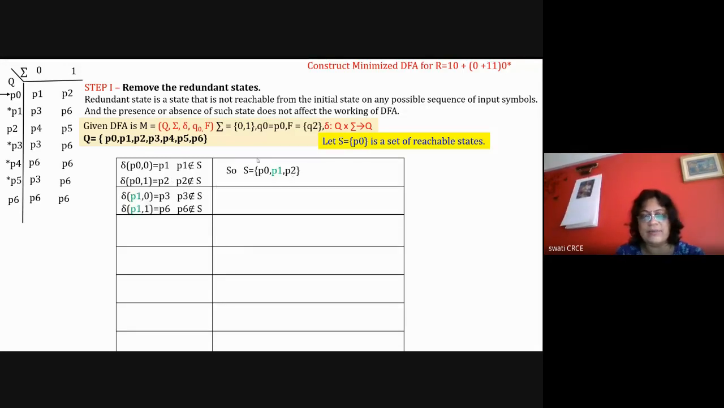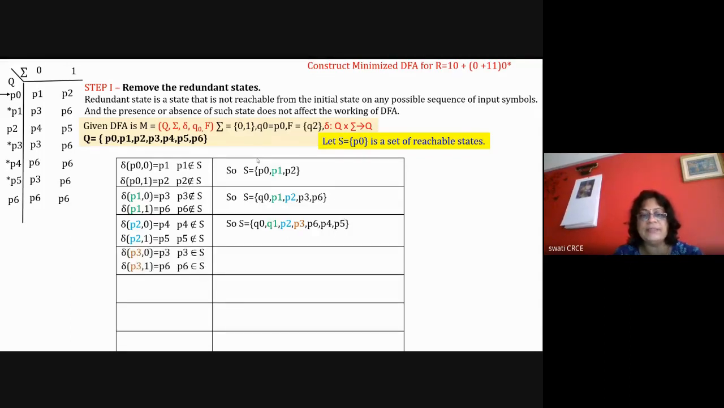Now take the next state P1. From P1, there are transitions to P3, P6. So they are also reachable. P3, P6 are reachable because they are not in the set S. Then I'm taking the next state P2. From P2 we get P4, P5. P4, P5 are not there in the S. So adding P4, P5 also.